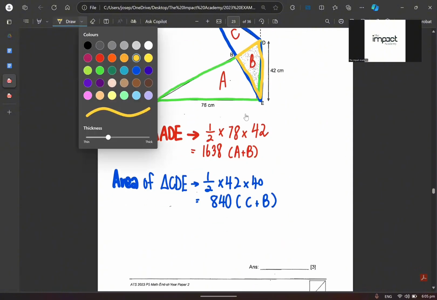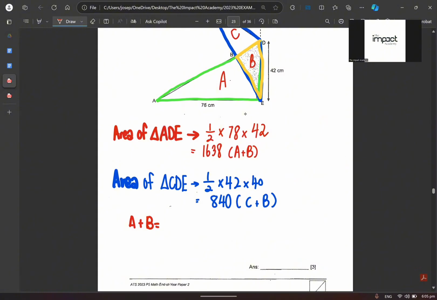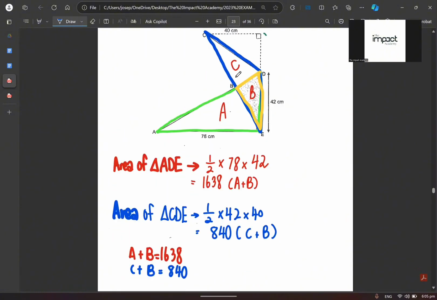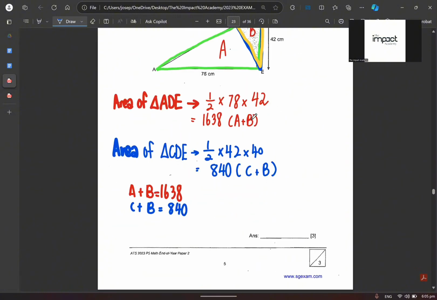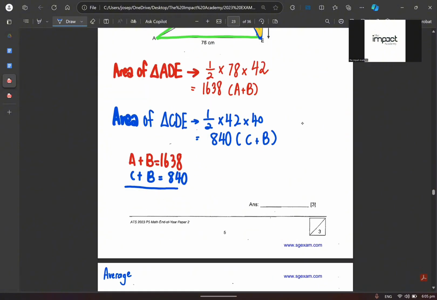Because if A plus B is equal to 1638, and we have C plus B which is equal to 840, we just want to find which one? B, right? We just want to find B, isn't that true? Make sense? So we are just going to add them up together first. We will get A plus C plus 2B. Agree so far?